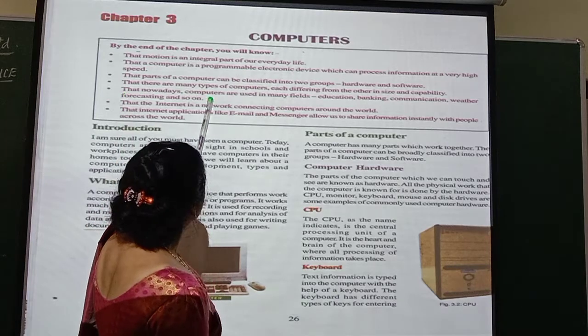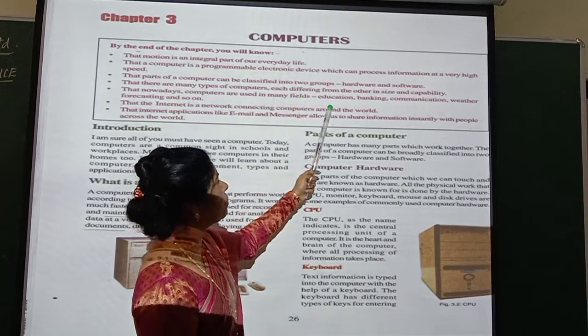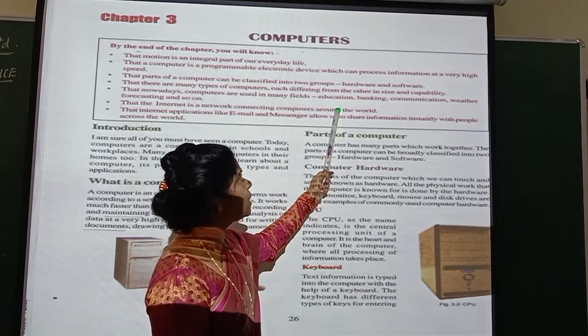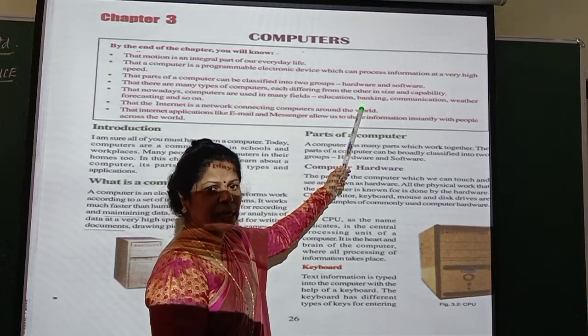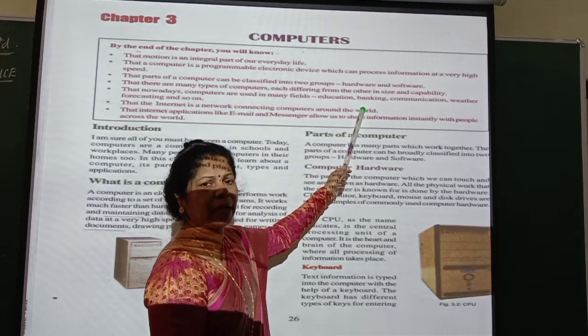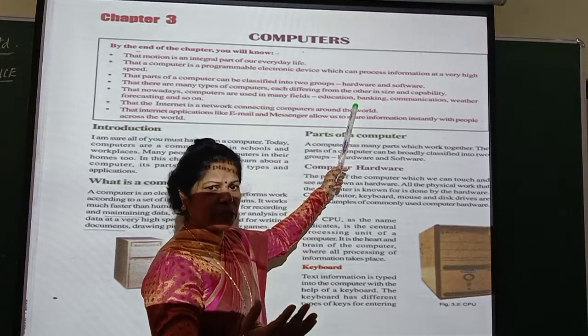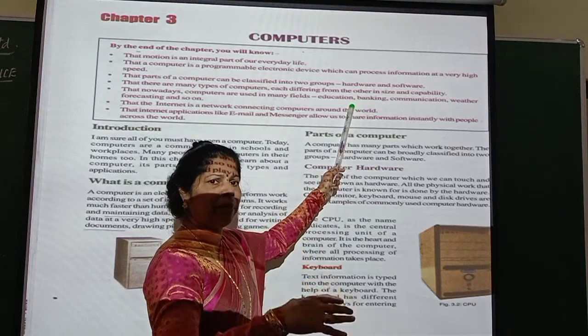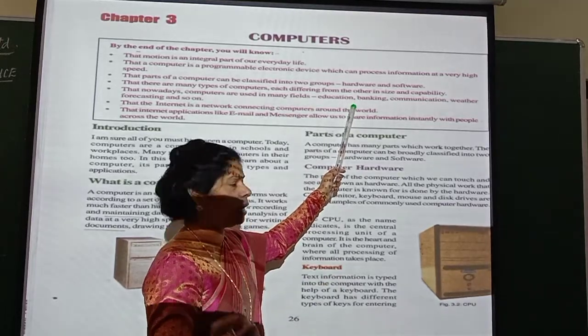Nowadays computers are used in many fields. Where all are we using computers nowadays? We are using them for education, especially in schools, and for banking, to have proper transactions. You know about core banking, wherein there is a connection from one bank to another. So you can put money in one bank and get it from another bank if you have an account there.